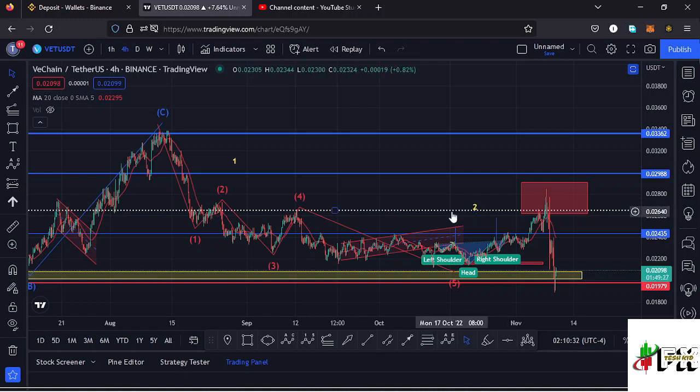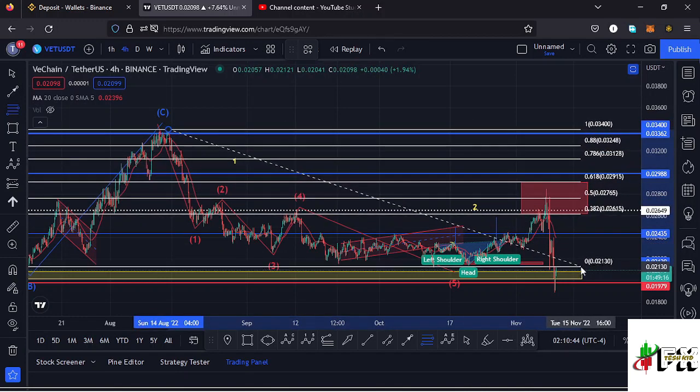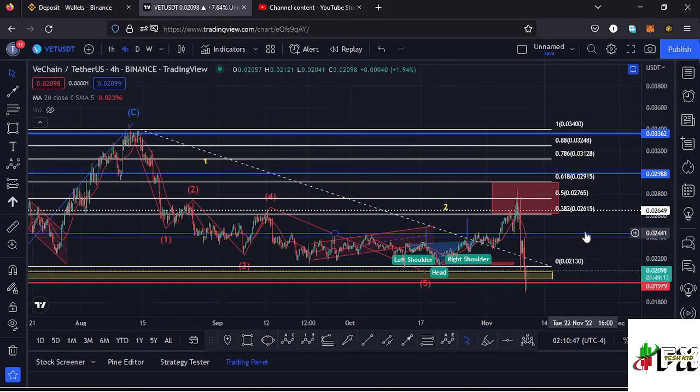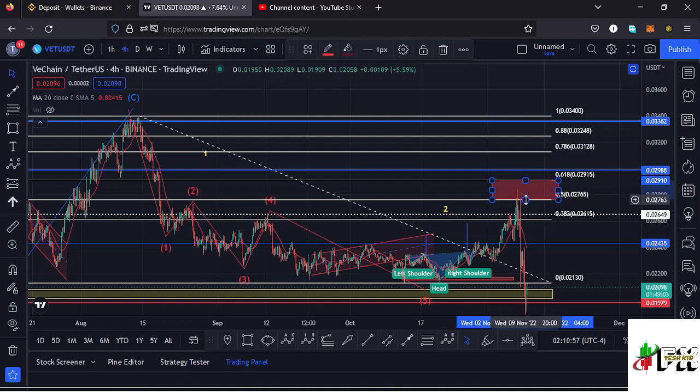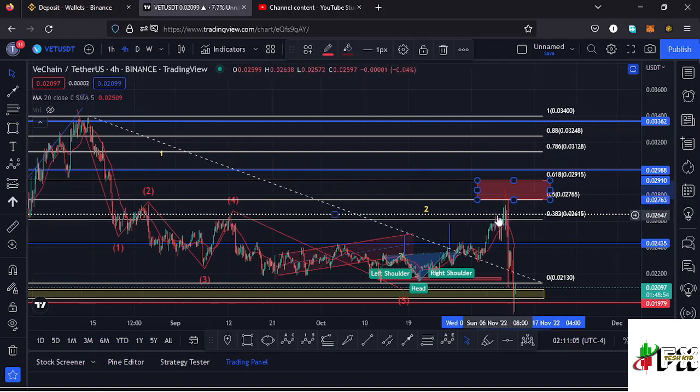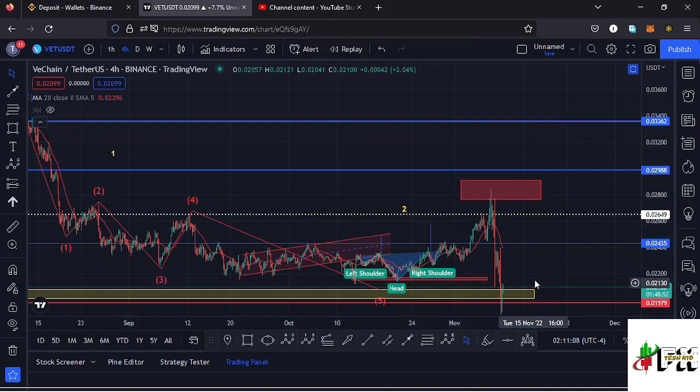And using the Fibonacci levels, I can get a minimum target area to the upper side in the formation of this wave 2, connecting the Fibonacci from the high of that first wave to the low of that first wave. And that gives me a minimum retracement area to the upper side between the fib level 0.618 and the fib level 0.382 as a minimum, and I can extend this to just lie between the fib level 0.5 and the fib level 0.618, which perfectly lies between the $0.029 mark and the $0.027 mark. And you can see Vechain retraced into that target area and made its peak at around the $0.028 mark.